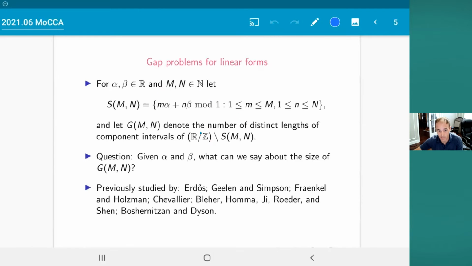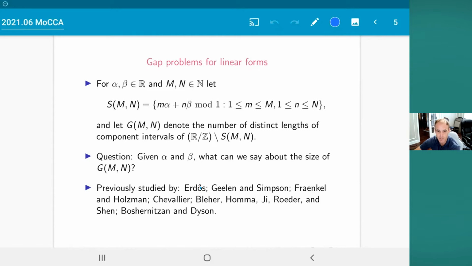So when you remove them from the circle, again, you're left with component intervals. And you can then ask, how many distinct lengths of component intervals do you see? That quantity is what I'm calling G of M, N. And that has been studied by many people. It seems kind of arbitrary, but it's related to certain other problems. For example, there are some problems in physics where understanding this quantity is important. And so there are a lot of people who have looked at this over the years. I mentioned a few names down at the bottom.